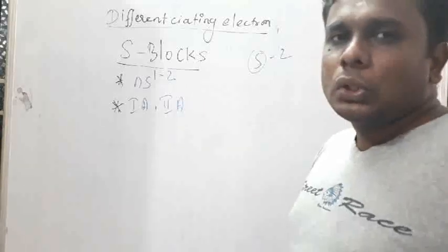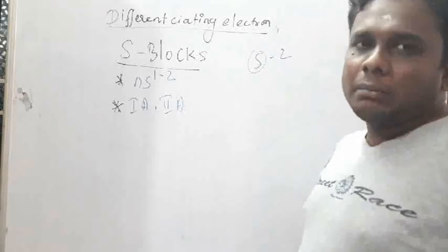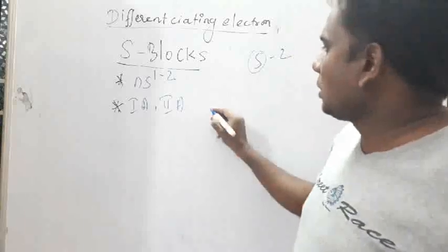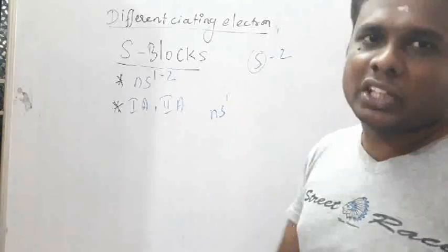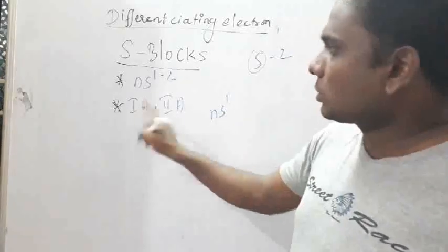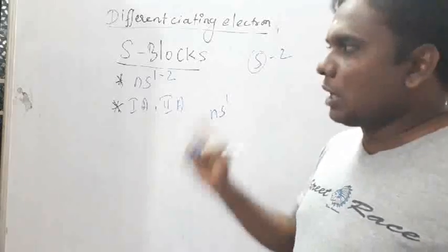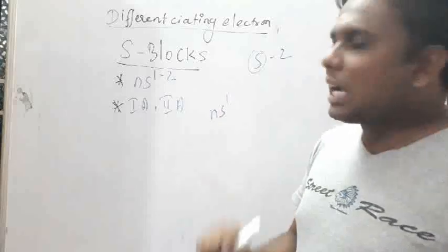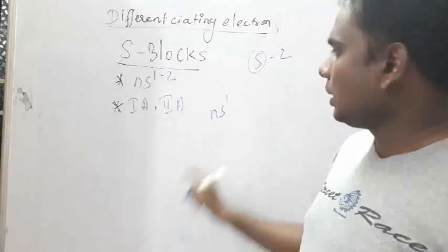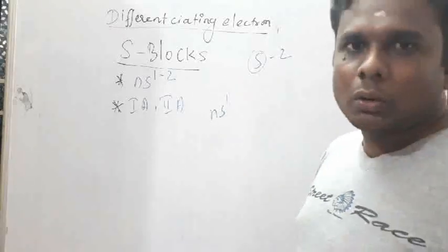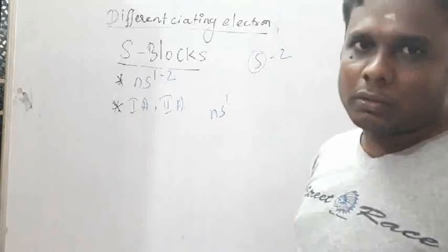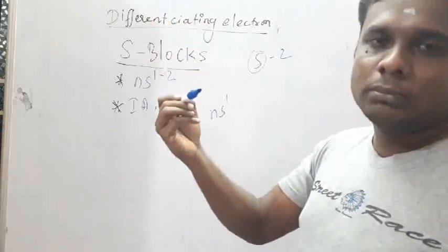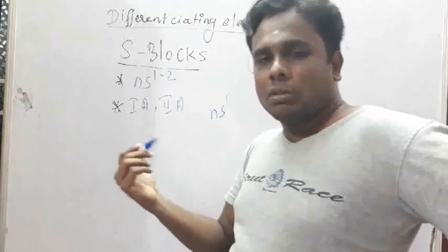The elements having ns1 configuration in the last shell are the 1A group elements: lithium, sodium, potassium, rubidium, cesium, francium.